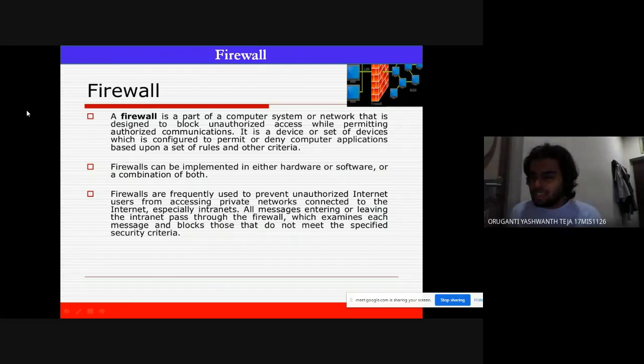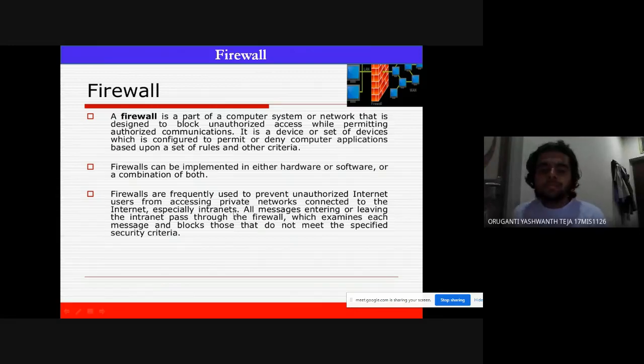If the unauthorized access doesn't meet these security criteria, then it will automatically block that particular attack.